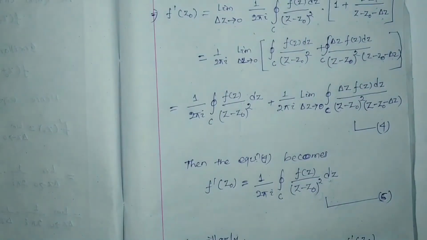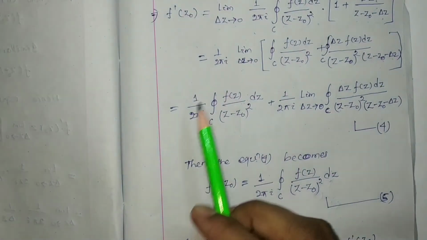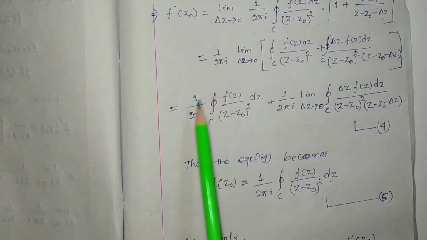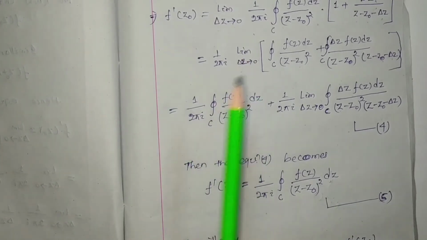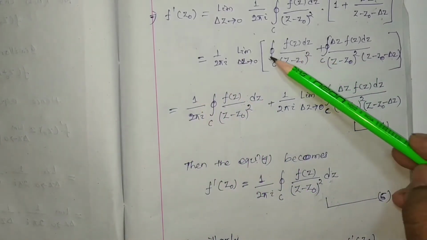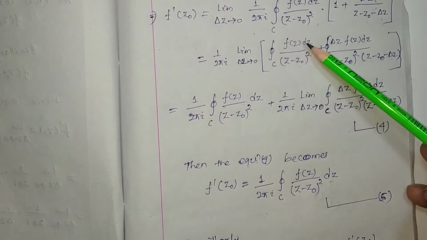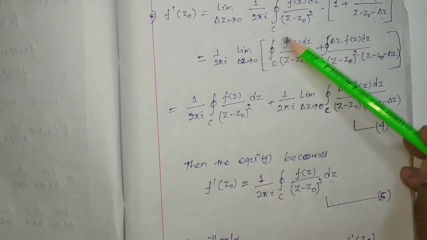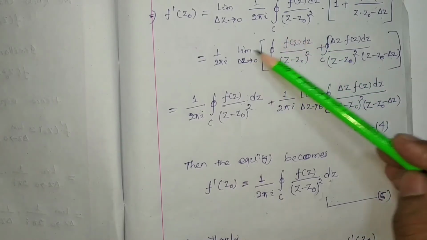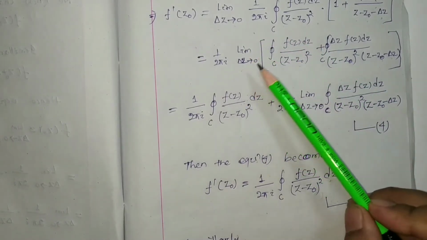Then it will be 1 by 2 pi i. Now we have to put the limiting value. So here you can see in this term there is no del z value. So just omit the limiting value because there is no del z term.